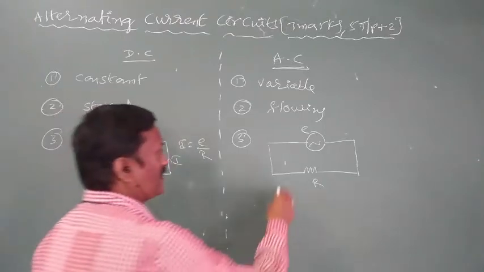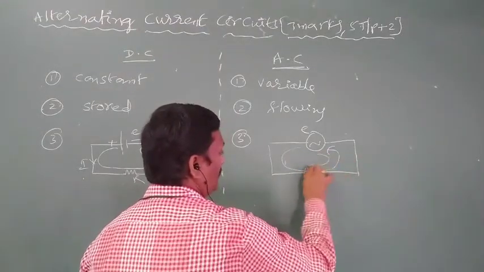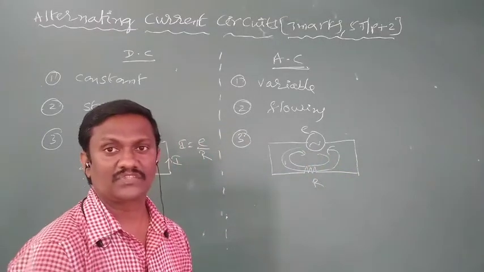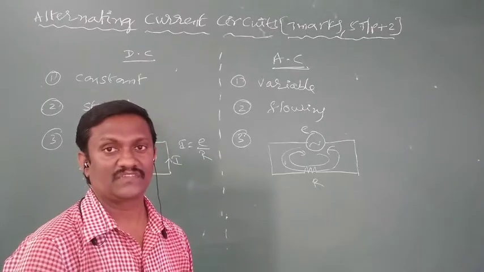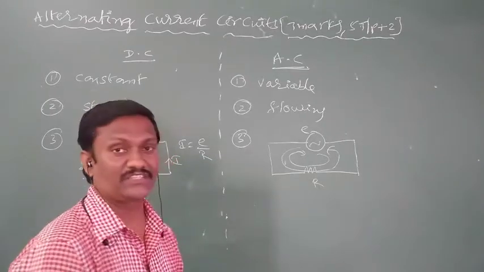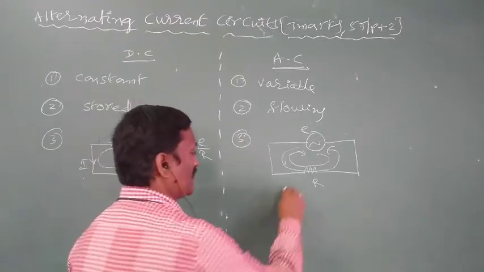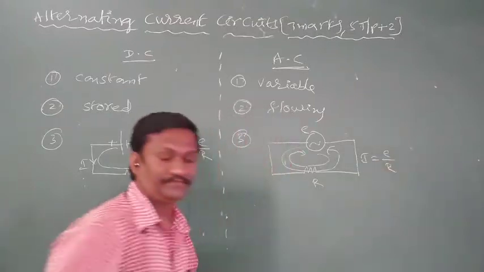In AC, the first half of the current passes along this direction, and the next half passes along the opposite direction. So the direction of AC changes, the polarity of AC changes. That's why it is called variable current. It is the symbol of an AC source. In the case of an AC source, current I is equal to E by R.